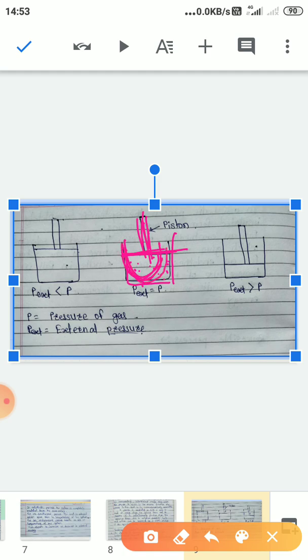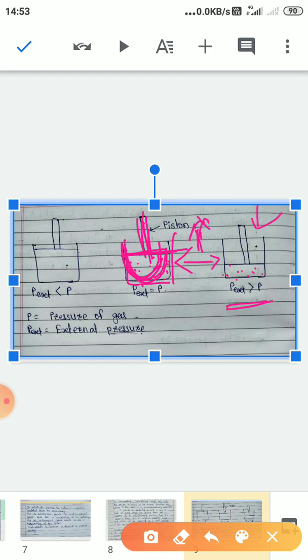In particular stages it attains mechanical equilibrium. That means if the pressure is increased infinitesimally greater than the previous one, then compression of gas takes place.